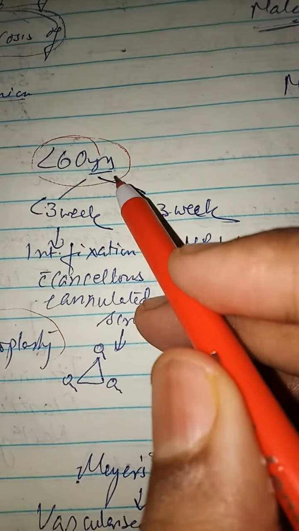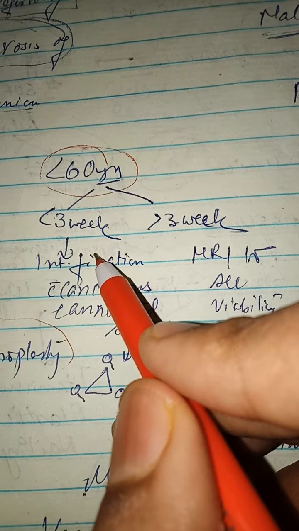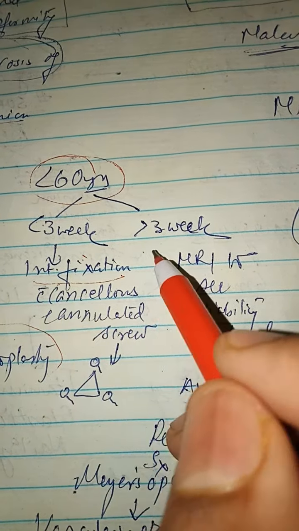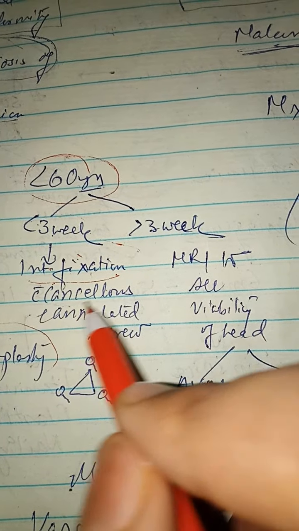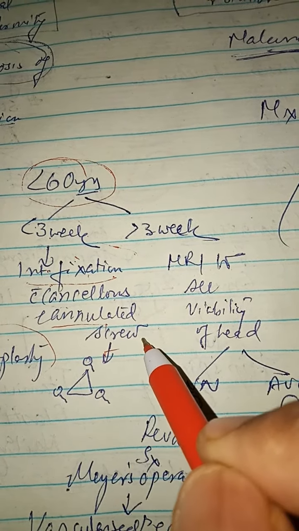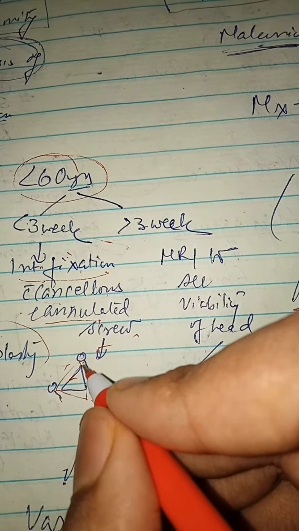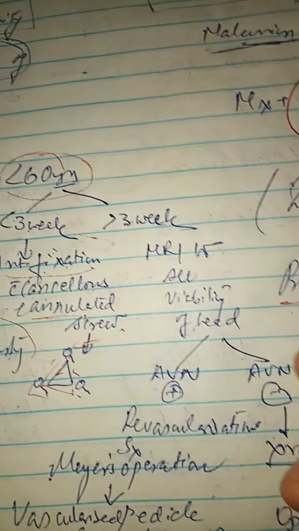If it is less than 60 years of age, and the fracture is less than 3 weeks old, then you have to do the internal fixation with cancellous cannulated screw. The 3 screws are given in a triangle shape. So this is a cancellous cannulated screw to be given in internal fixation.